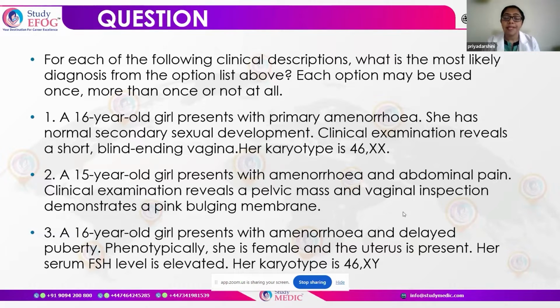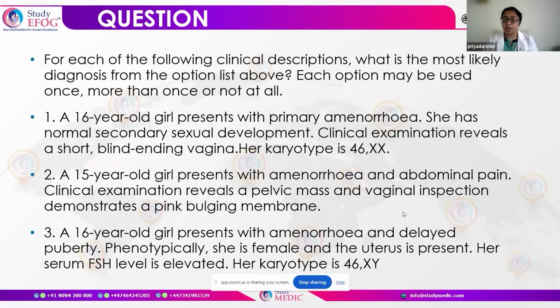She has normal secondary sexual development, and on clinical examination, she has a short blind ending vagina and her karyotype is 46XX. So we need to understand what is primary amenorrhea by definition, what can be the types of primary amenorrhea, the classification, and also how do we manage a case of primary amenorrhea if the various parameters like the secondary sexual characters, the clinical features, and the karyotype are provided.